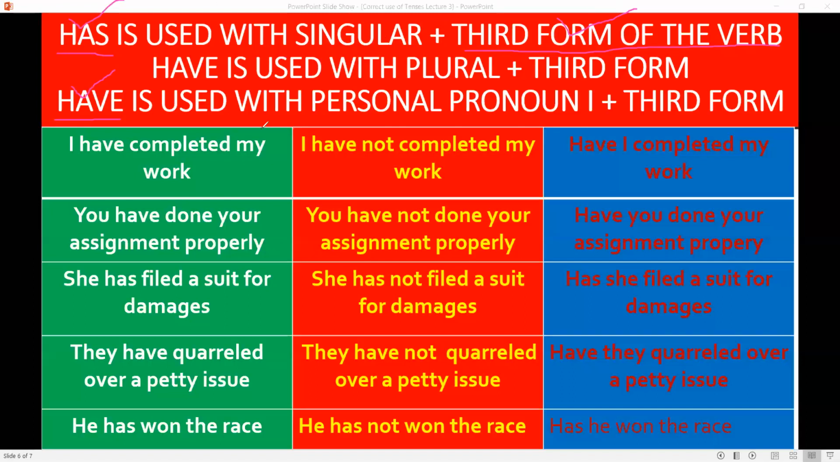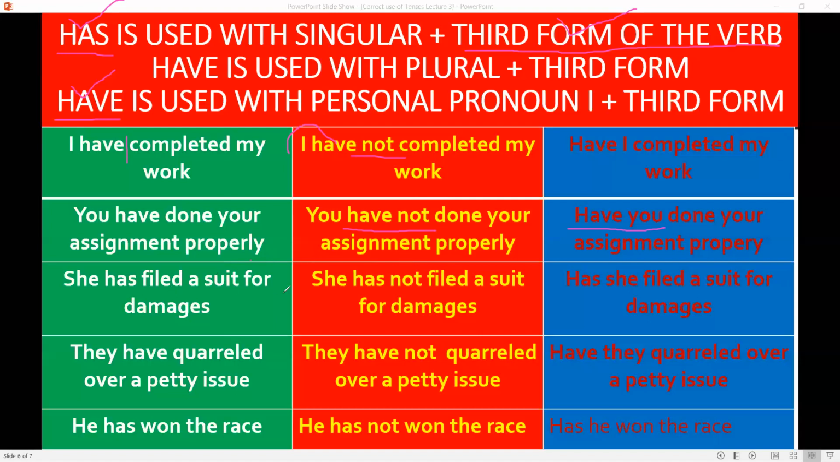Now, see to it. In simple sentences, I have completed my work. And if you want to make the negative of this sentence, use not after have. I have not completed my work. And in interrogative, you will place this have before the subject. Have I completed my work? You have done your assignment properly. You have not done your assignment properly. Have you done your assignment properly?